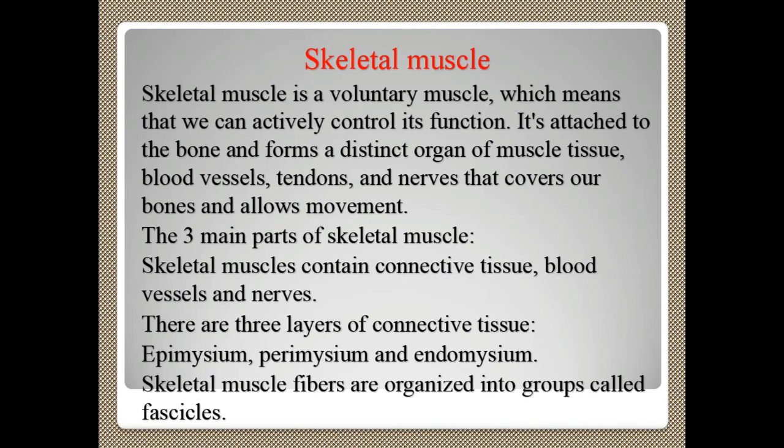Skeletal muscle contains connective tissue, which connects bone, blood vessels, and nerves, neurons. In this connective tissue, three layers are there: epimysium, perimysium, and endomysium. Skeletal muscle fibers are organized into groups called fascicles. That is, a group of skeletal muscle fibers is called a fascicle.